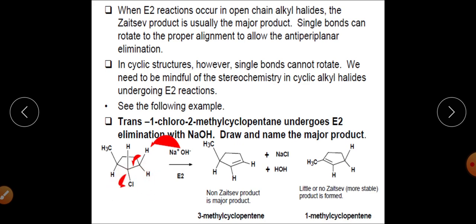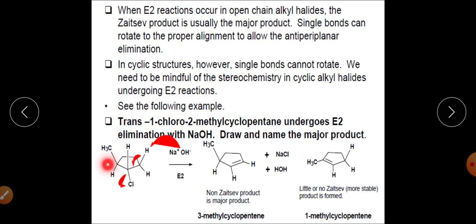Now we are talking about elimination of this hydrogen only, which means this particular product will be synthesized: the hydrogen will be eliminated from this position and chlorine will be eliminated from this position. This hydrogen will not be eliminated.